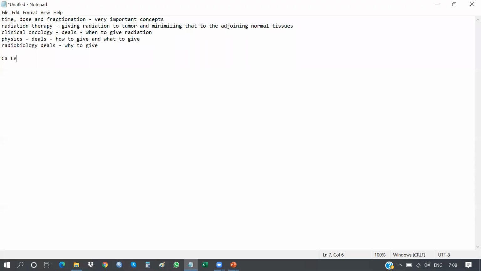Case of CA left buccal mucosa, post op, pT3, pN1, SCC, DOI 1.2 centimeters, LVI, PNI present, level 1B involved with ENE. So what is the management of this case?